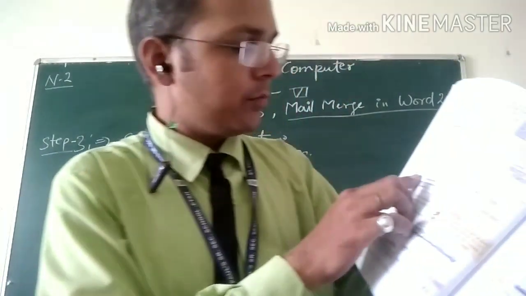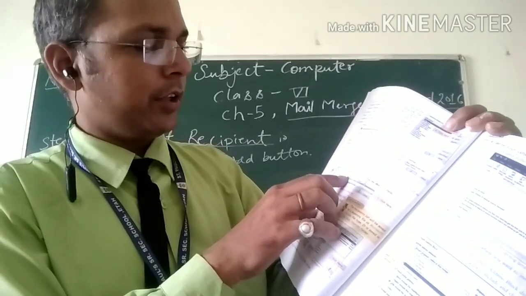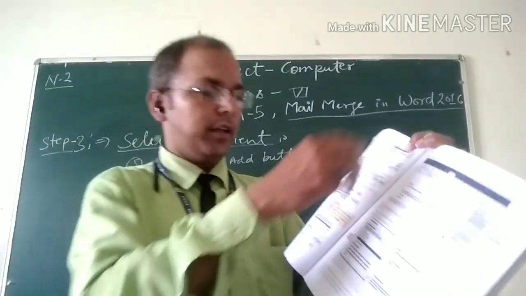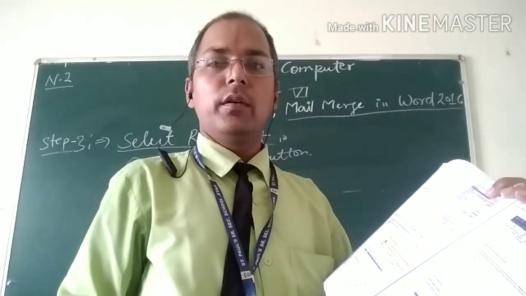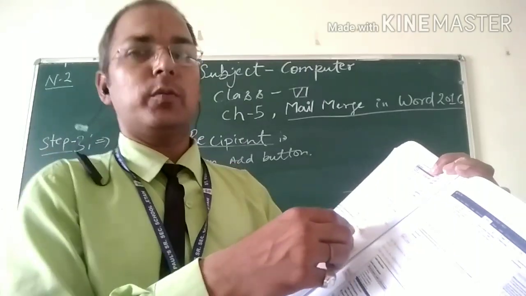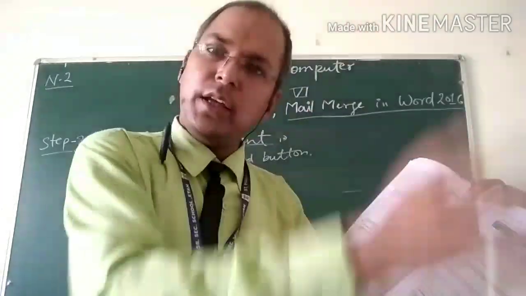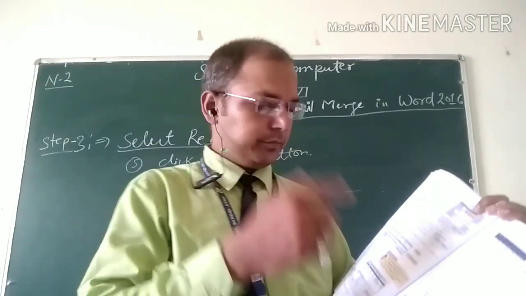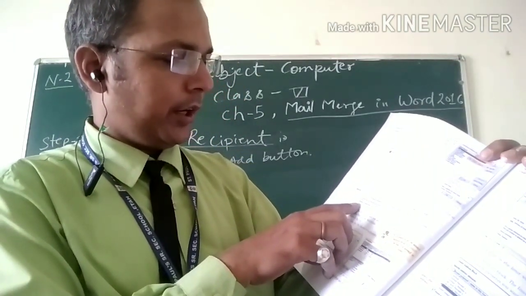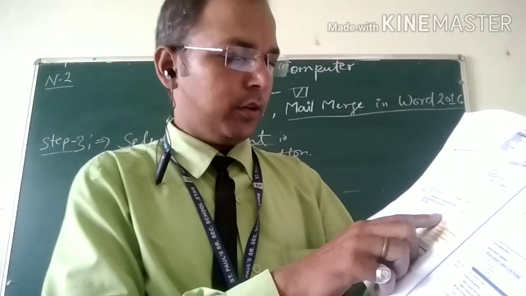Similarly, the next one, Mrs. Elena Gautam: title Mrs., first name Elena, last name Gautam, address 30 Ashok Vihar, city Delhi, state Delhi, country or region India, and you can write the mobile number and other extra fields if you want. If you want the position in the company, like manager, profile, workman, CEO, you can add a new field, just like the mobile number I added before. After adding the field, there are also 4 options: New Entry, Delete Entry, Find, Customize Columns. After that you can click OK.